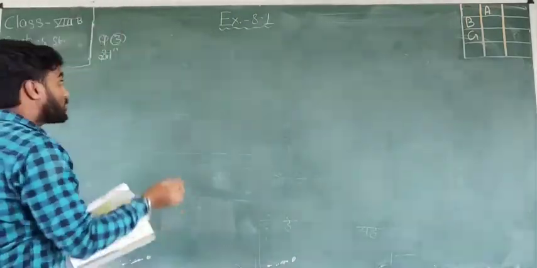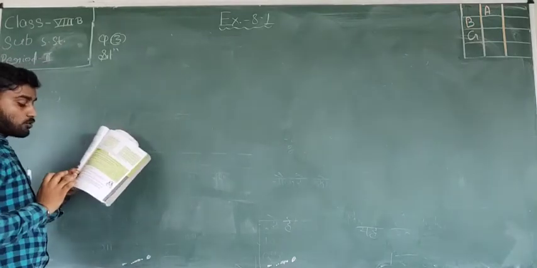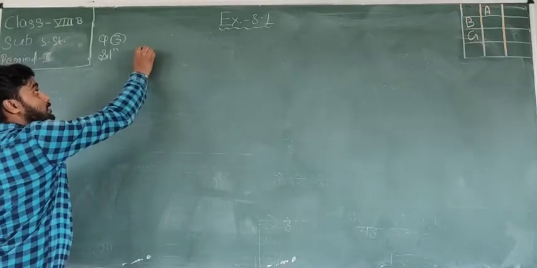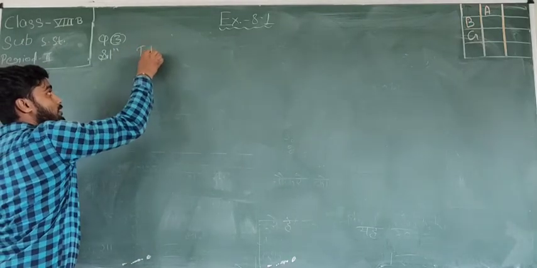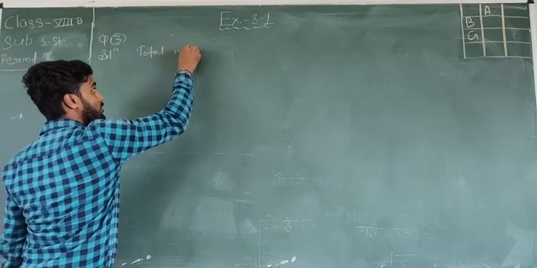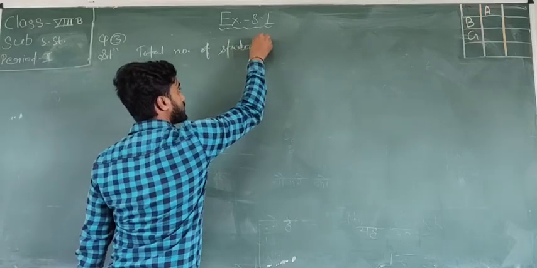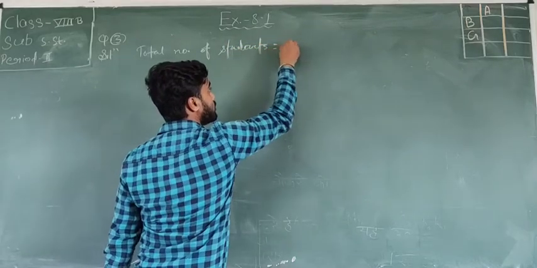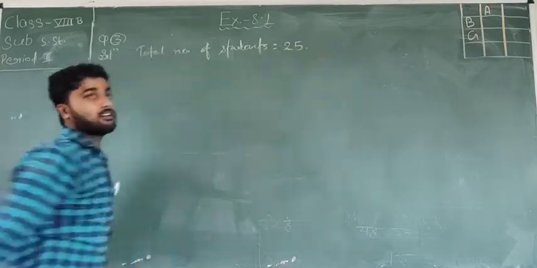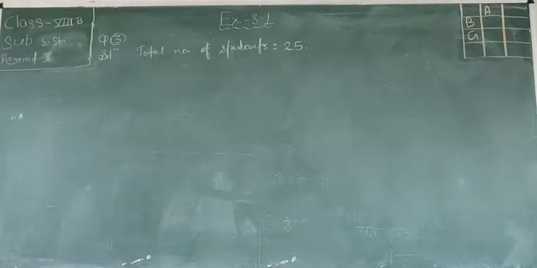So in question number 3, it is given: how many total students are there? Total number of students is equal to 25. And how many are interested in mathematics?